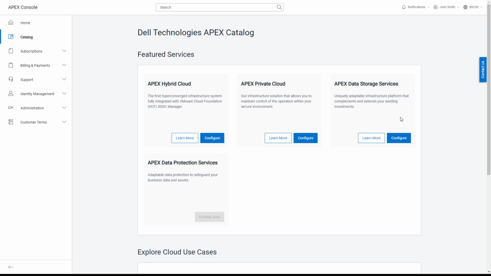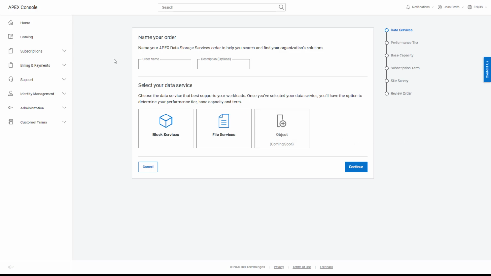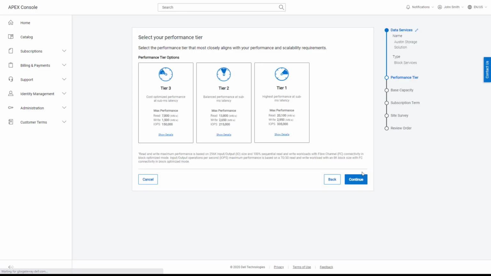For this demonstration, I'm just going to use Apex Data Storage Services to demonstrate how easy it is, and I'll just quickly run through it. When I create my order, first I specify my order name, my data service, whether I want block or file, with object coming soon. I'm just going to select block.